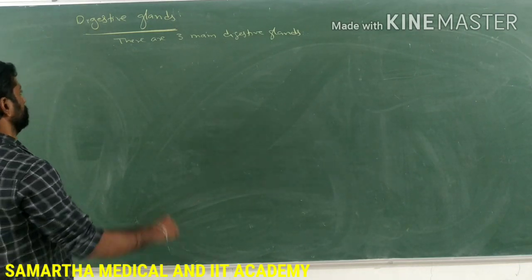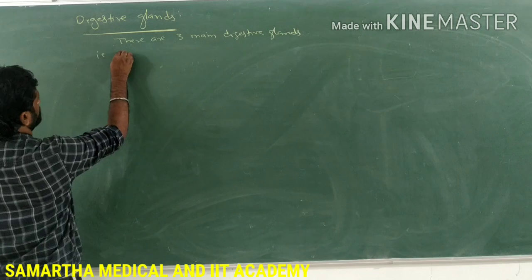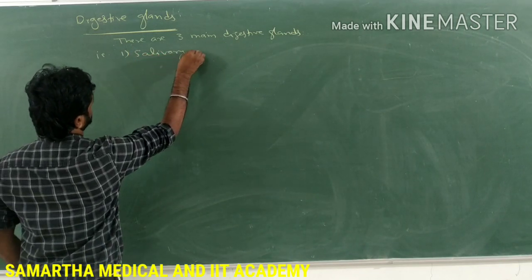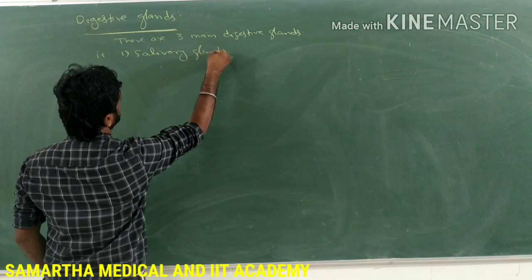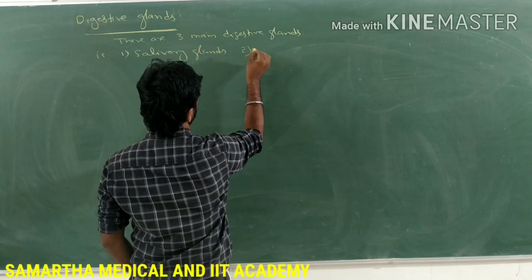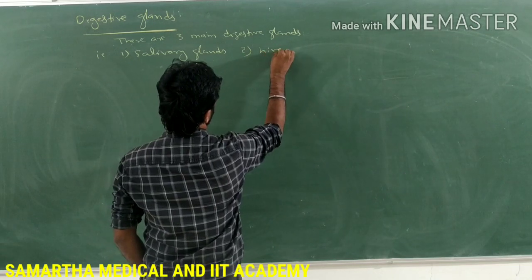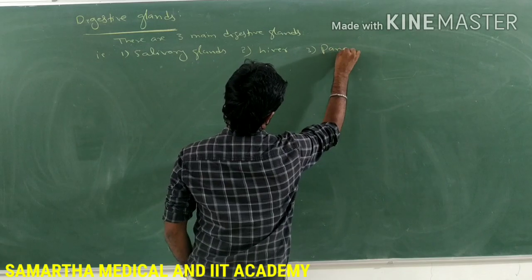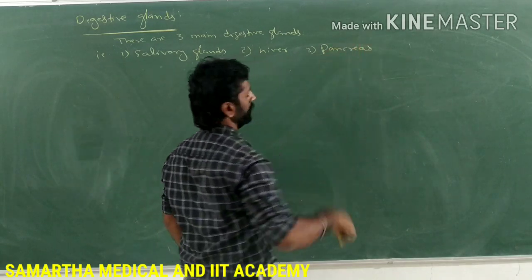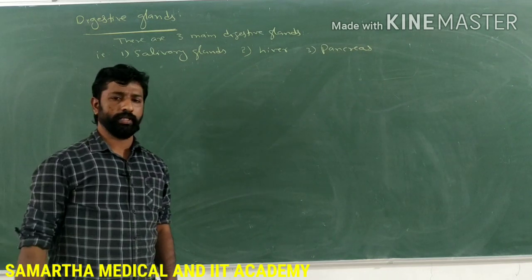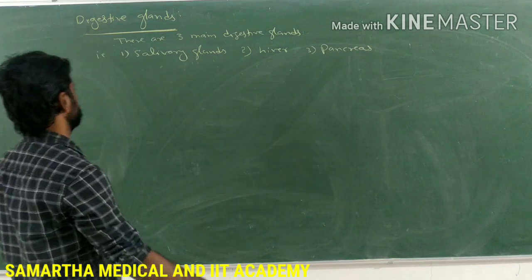What are those? The first one, salivary glands. The second one is liver, and the third is pancreas. Along with that, gastric glands and the intestinal glands. Let's discuss these one by one.